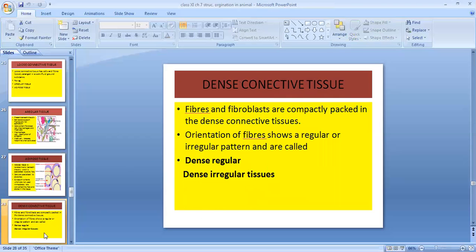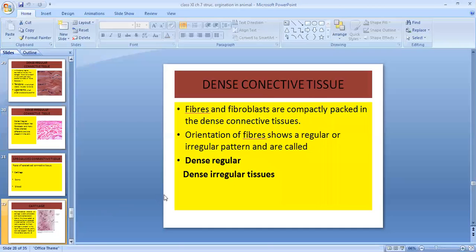Now let's come to the next, that is dense connective tissue. In dense connective tissue, the fibers and the fibroblast cells are compactly packed. The orientation of fibers shows a regular or irregular pattern, and depending upon the orientation of the fibers, it can be classified into dense regular and dense irregular.